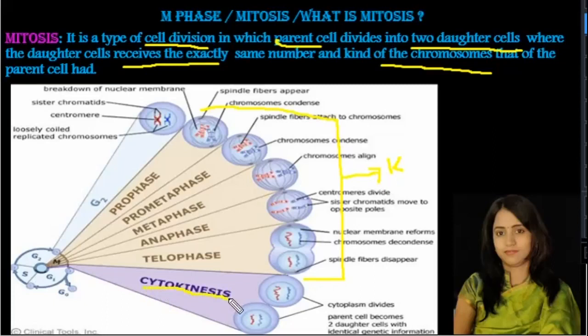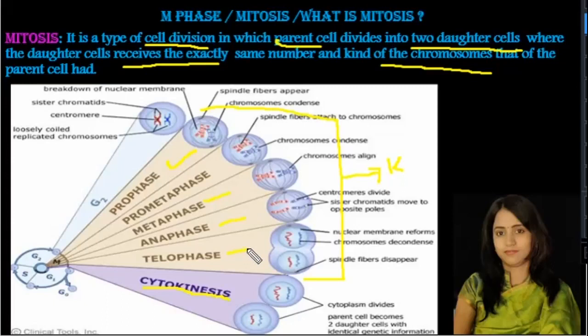So this karyokinesis, we studied under 4 stages. First one is prophase, second one is metaphase, third one is anaphase, and fourth one is telophase.